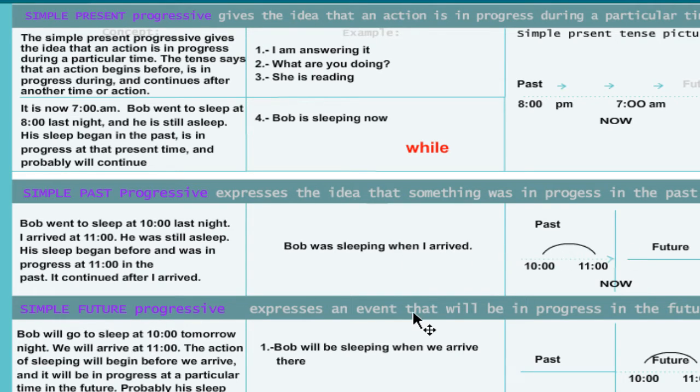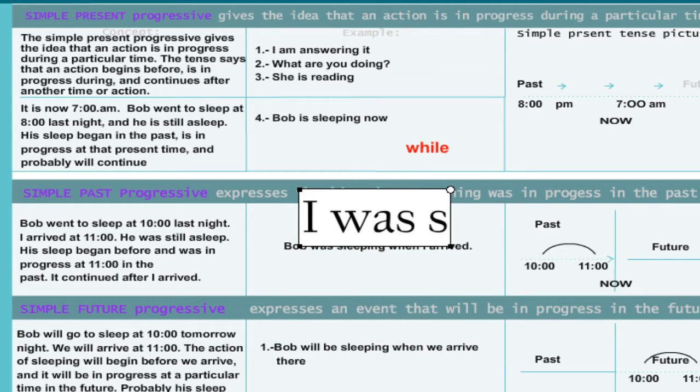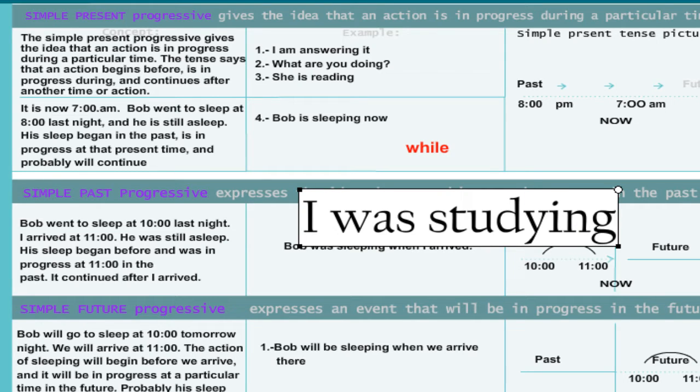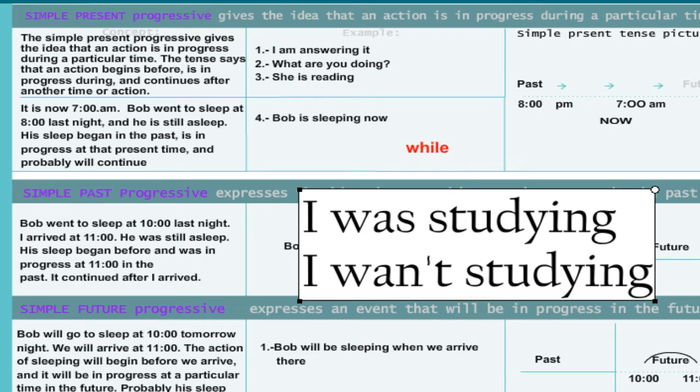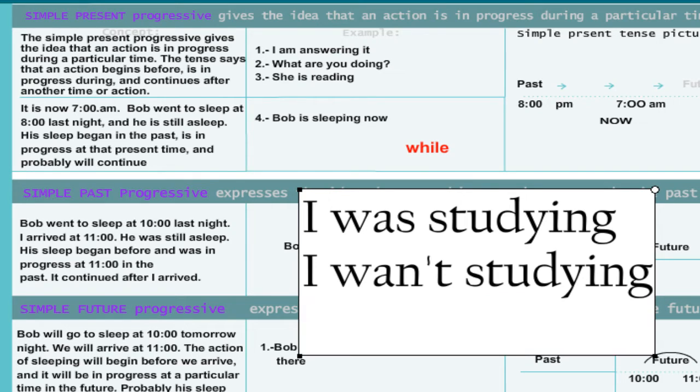También vamos a ver aquí, el próximo es the number 6. We're going to study the future progressive, que lo vamos a ver en el cuarto. Okay? So let's practice this with an example. For example, in affirmative, I was studying. I was studying. And what is the negative? I wasn't studying, right? This is the negative. And what is the question? Was I studying?